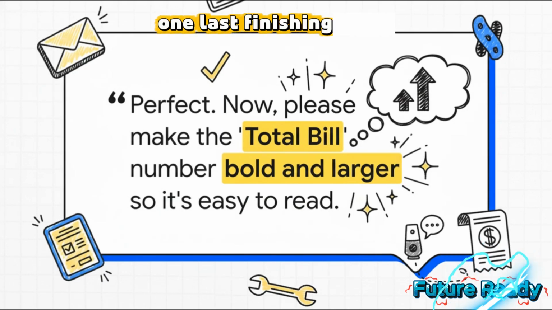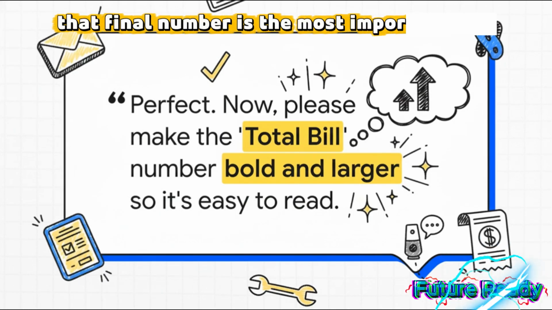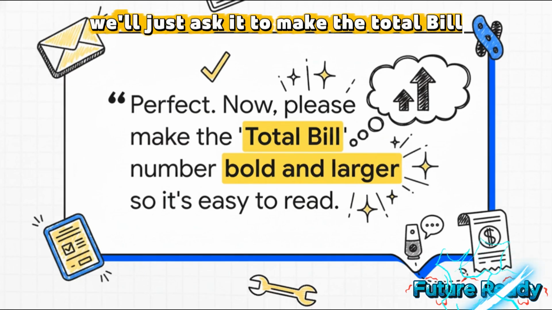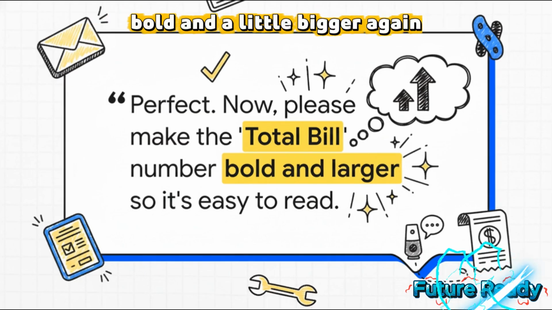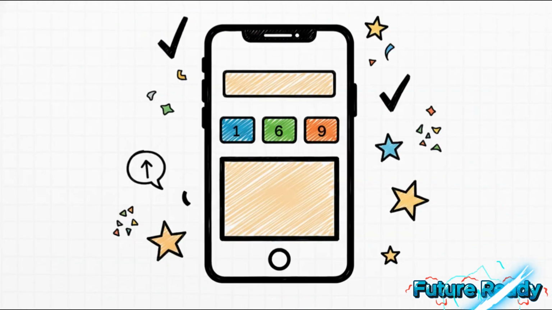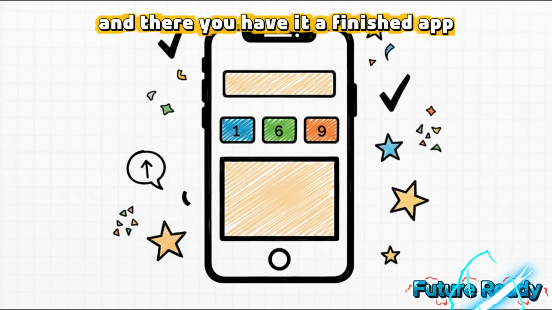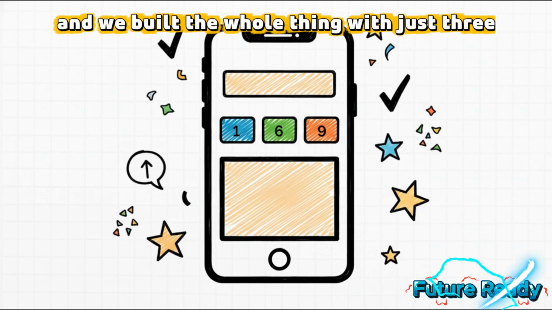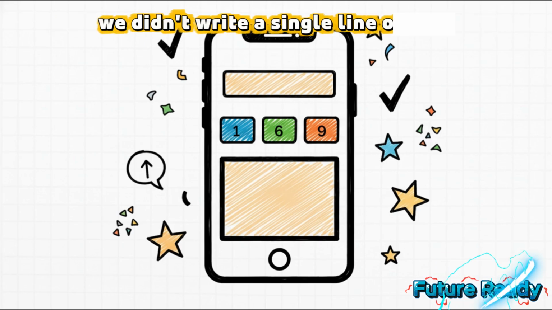Okay, one last finishing touch. That final number is the most important part, so we want it to pop. We'll just ask it to make the total bill bold and a little bigger. Again, just a simple, clear request. And there you have it, a finished app. It looks good, it works exactly like we wanted, and we built the whole thing with just 3 sentences. We didn't write a single line of code.